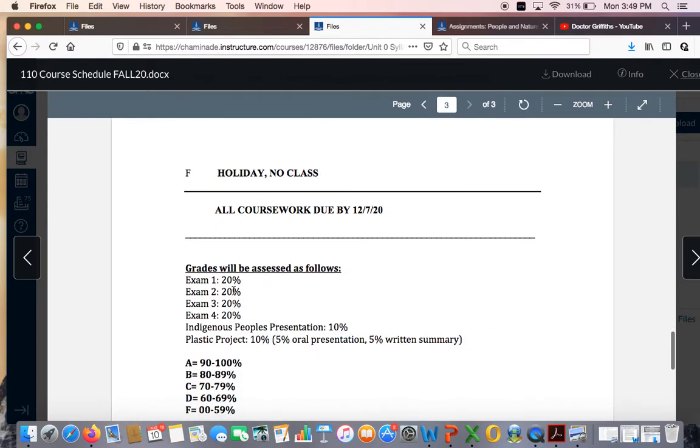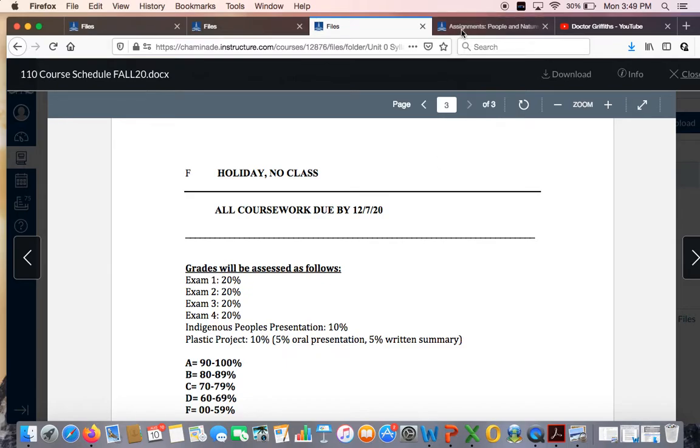Everything's going to be assessed as follows. So 20% to each of your exams, which accounts for 80%. And then the Indigenous Peoples presentation is currently 10%, and I'll have to figure out something else to substitute for this plastic project if we don't resume face-to-face classes. So that may be fluctuating as we go along.